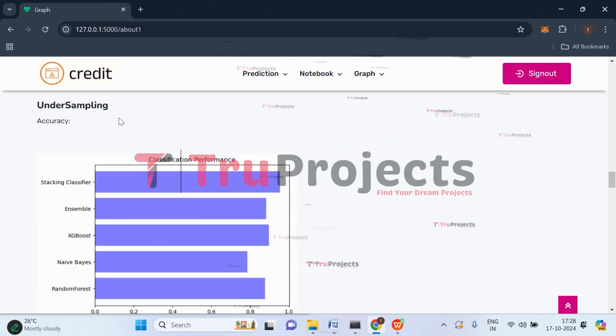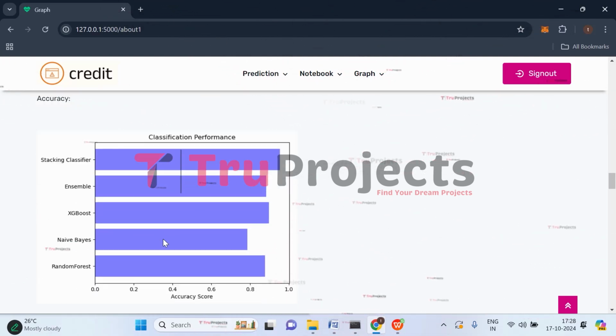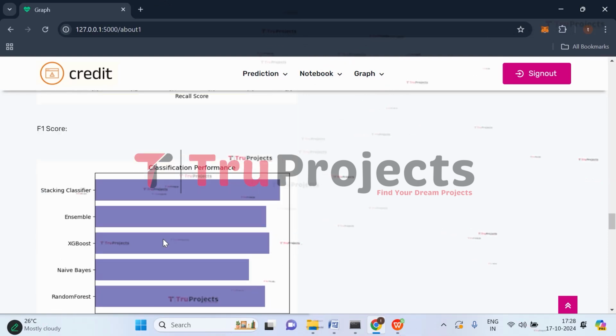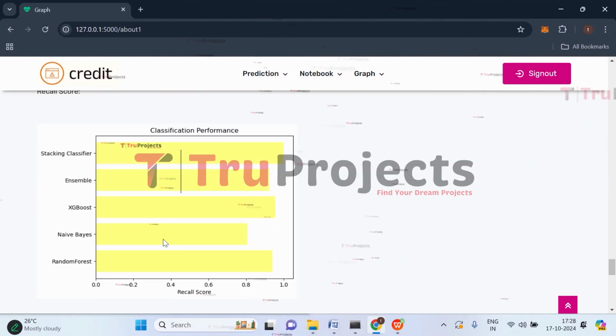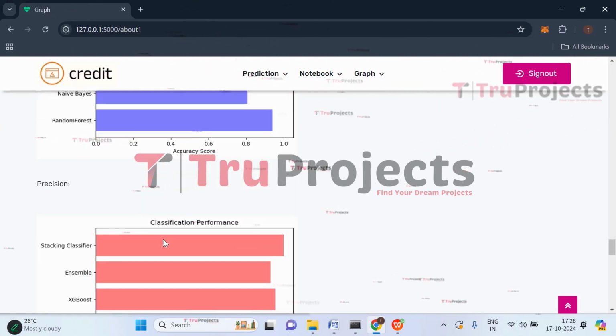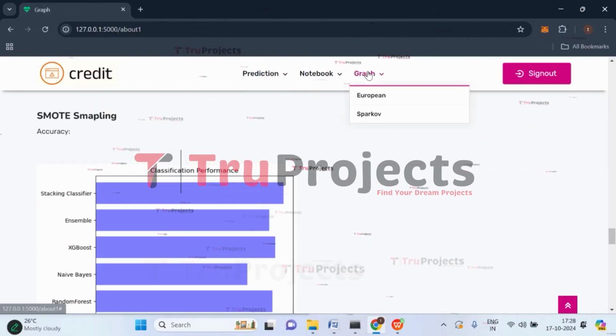Accuracy, precision, recall, and F1 score are all the metrics that are used for checking the performance of the classification model. So here we have the undersampling technique's accuracy graph, precision score, recall score, and F1 score. And here we have the SMOTE technique. So this is the F1 score, this is the recall, this is the precision, this is the accuracy. Let's check with the other data set.